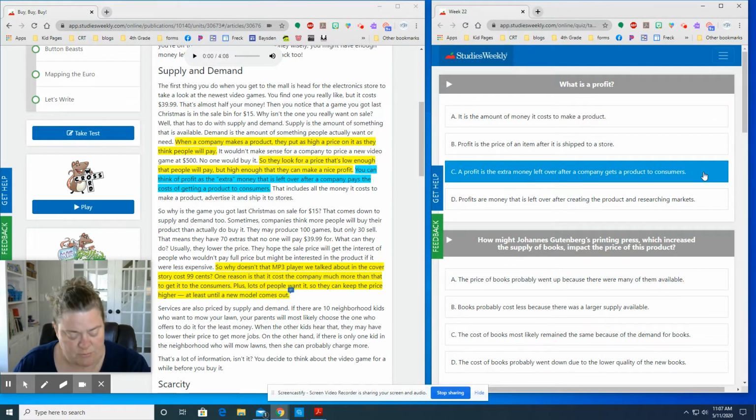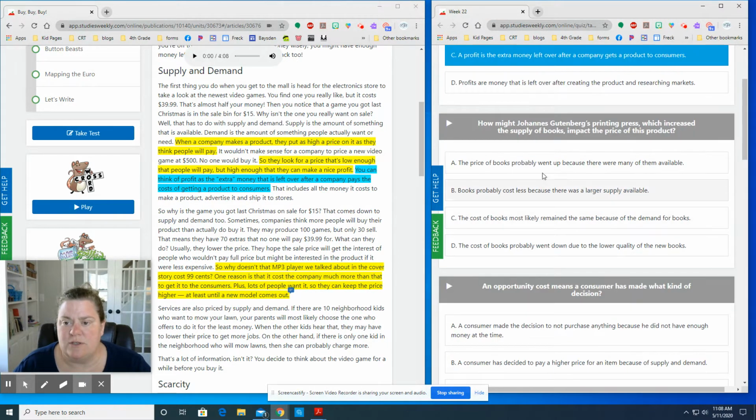So on that one, you should have picked C. And most of the class did pick C. So even if you didn't get a really good score, you probably got that one right. That's a pretty explicit question that you can find the answer right in the text if you look for it.